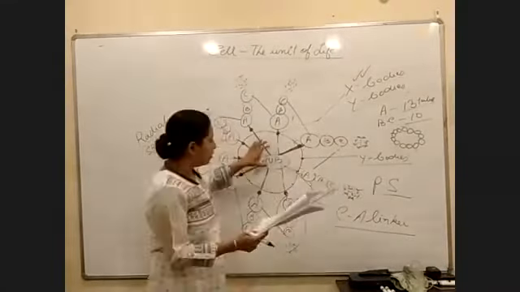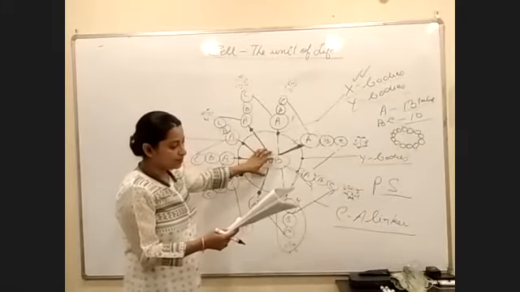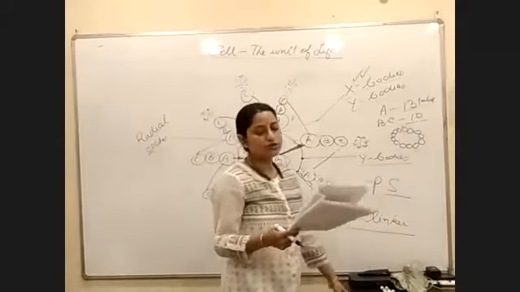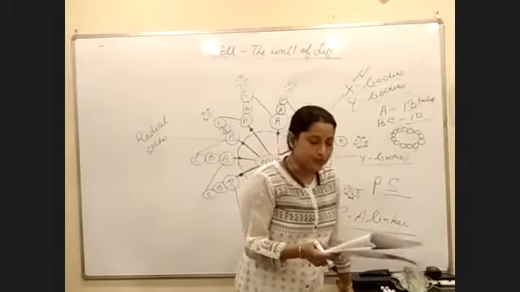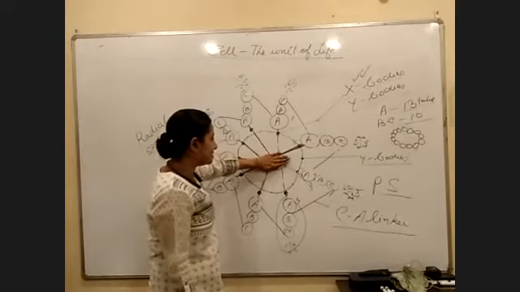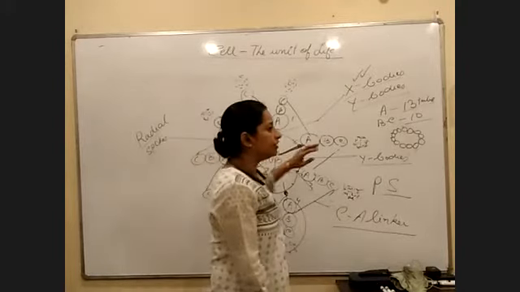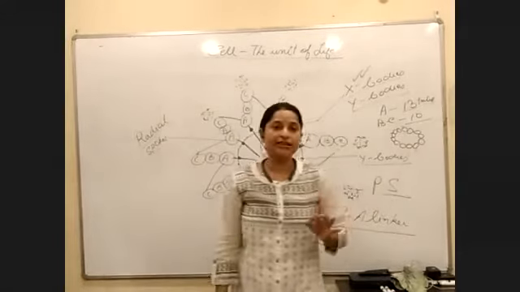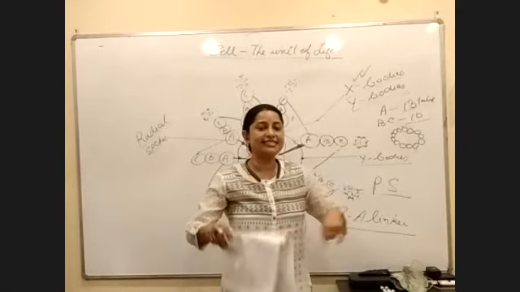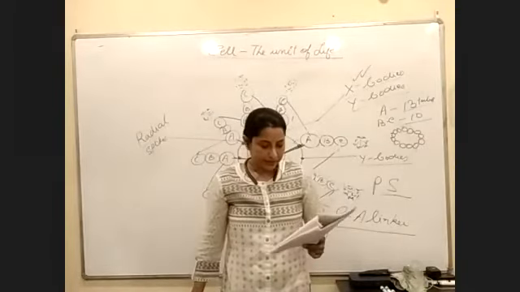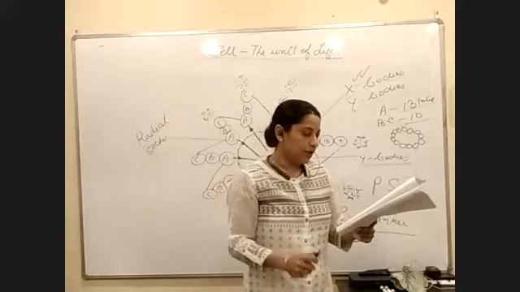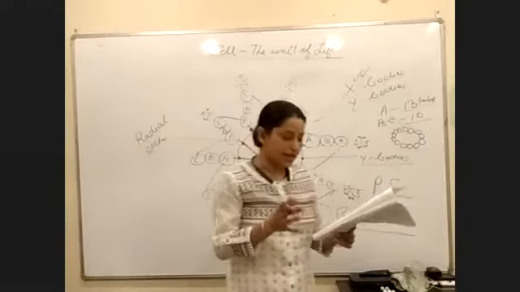You have something called the hub. What is the hub? It is a rod-shaped protein structure. So you have protein. This is called the hub. And from the hub, the radial spokes arise. Radial spokes remain connected with the microtubule to the center, and that center is called the hub. Okay. Next, cartwheel appearance, we understood.